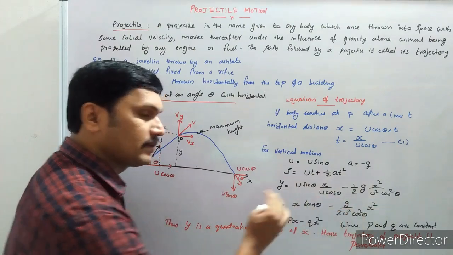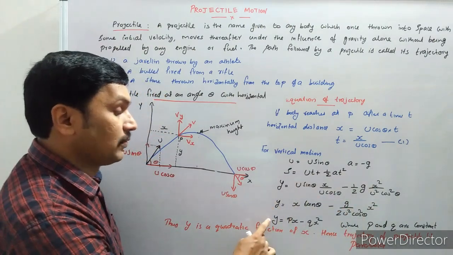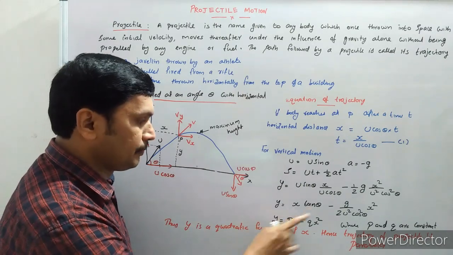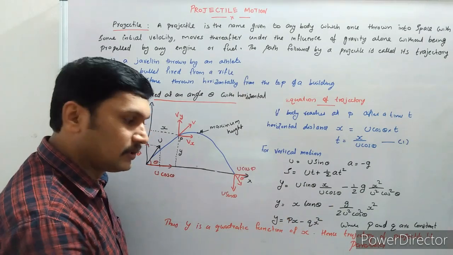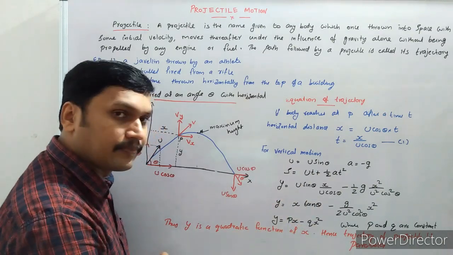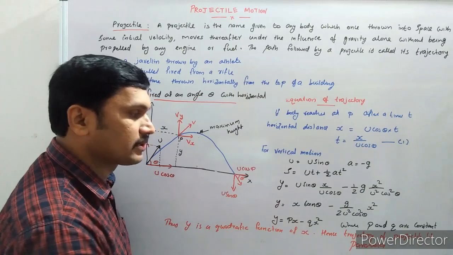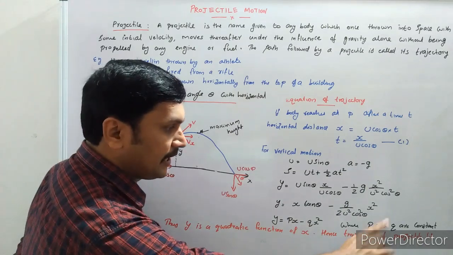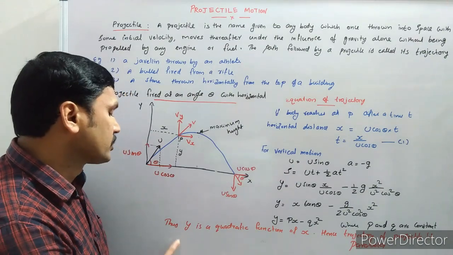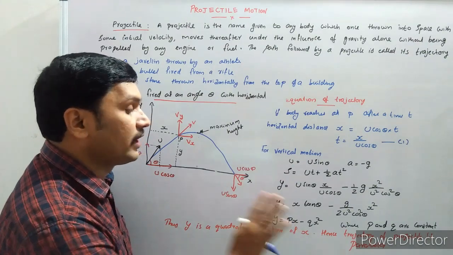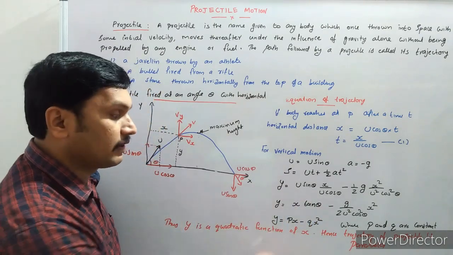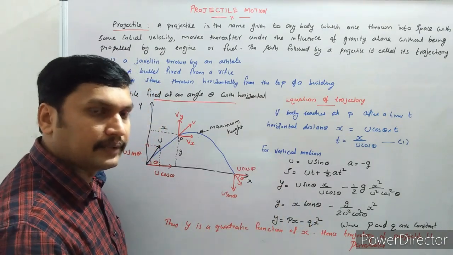Now you see this equation, we can compare with the equation y is equal to px minus qx square. This is an equation for a parabola, where p and q are constants. So y is a quadratic function of x. In this equation, y is a quadratic function of x. That's why we are calling it an equation for parabola.